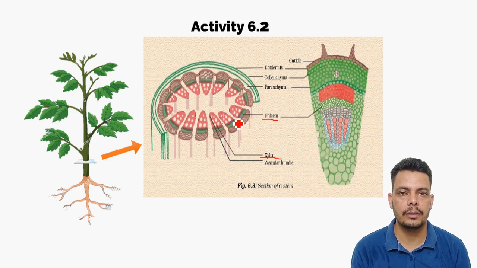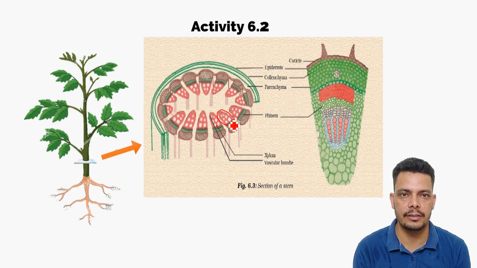In this plant, the inner one, which is pink in color, is xylem. There you see small pores. These are the tracheids and vessels present in them. And the greener part is the phloem. Together they make the vascular bundle.